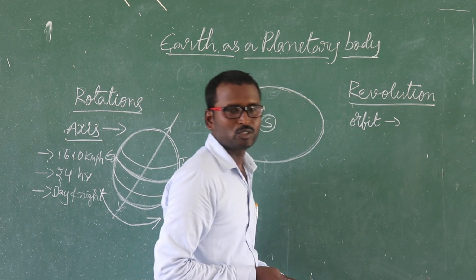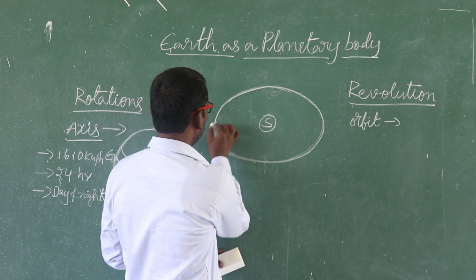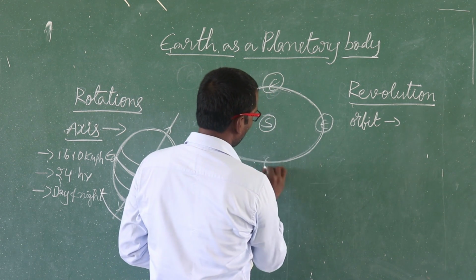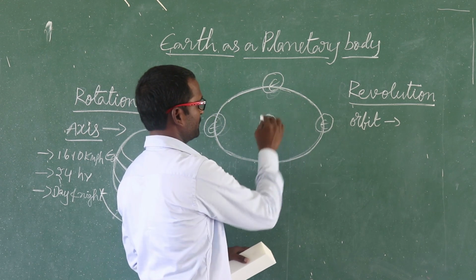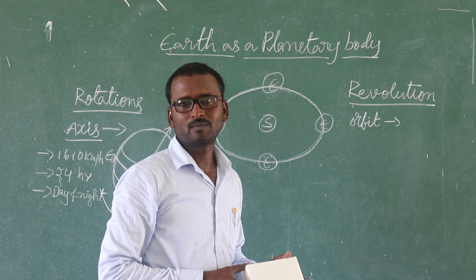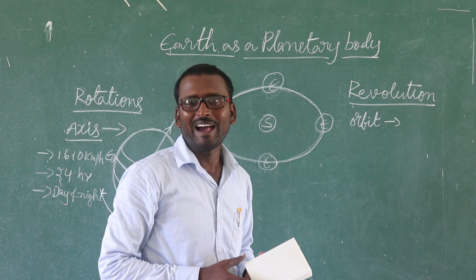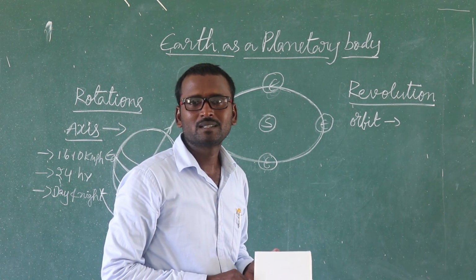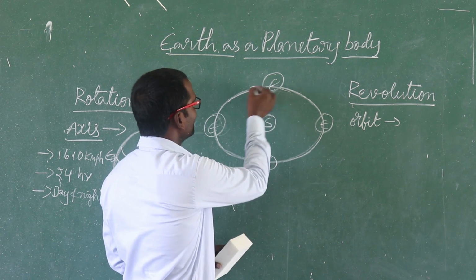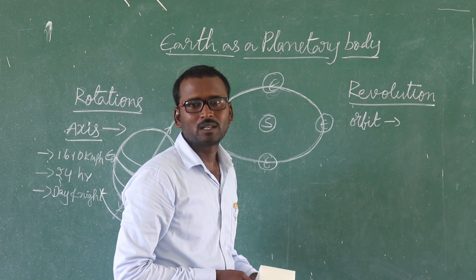What is meant by revolution? Revolution means when Earth revolves around the sun. The sun is the center of the solar system. Not only Earth but also almost all planets revolve around the sun. For example, here you see the sun is in the center of the solar system. Earth revolves around the sun. That we call a revolution.